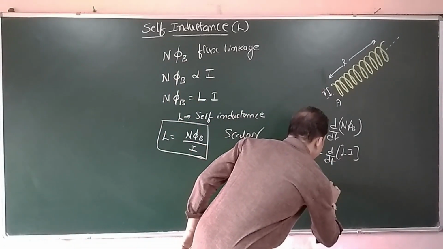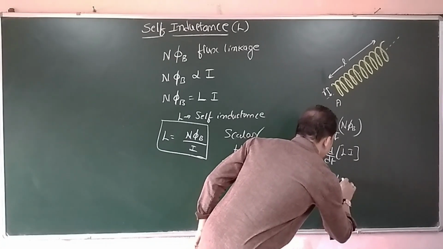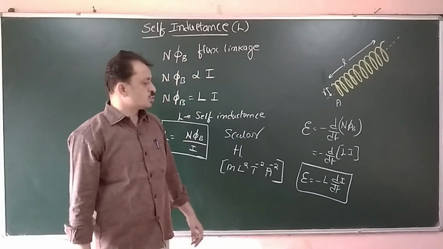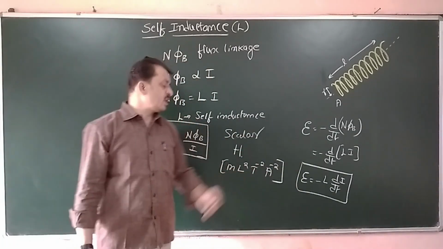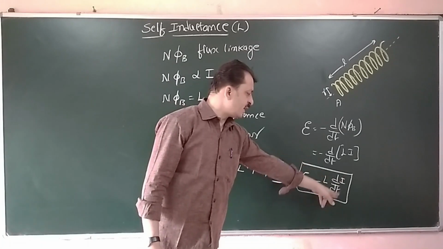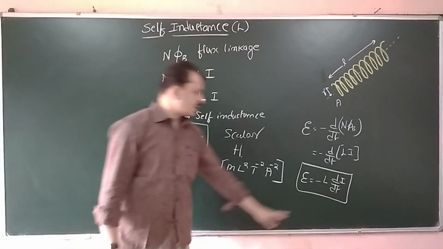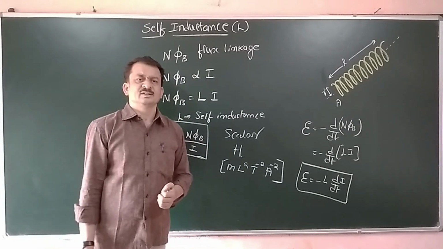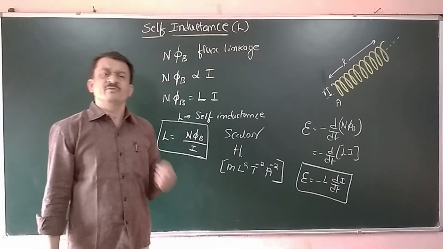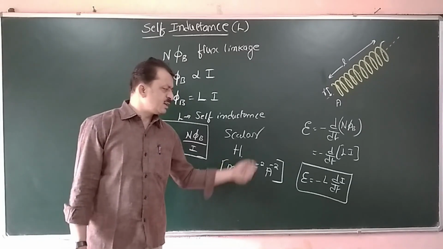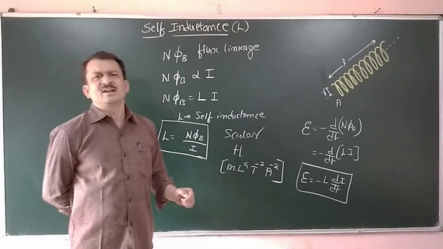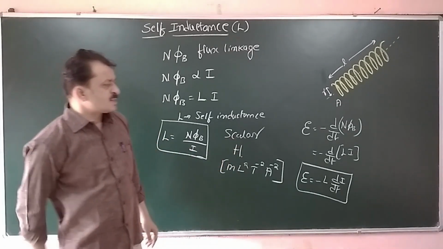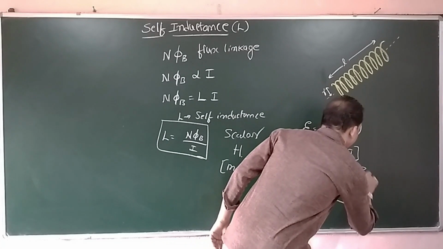Since L is constant, L is taken out, d by dt of I. This is the expression for EMF induced in the case of a single coil: E is equal to minus L into dI by dt. Therefore, the rate of change of current induces an EMF in the same coil, and that induced EMF is called self-induced EMF. It is also called back EMF.